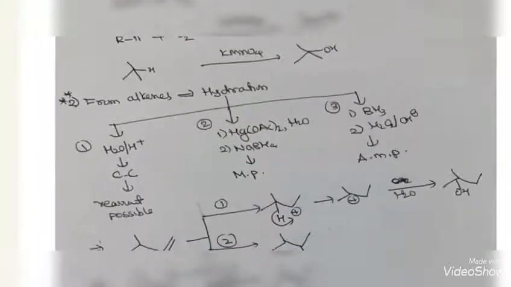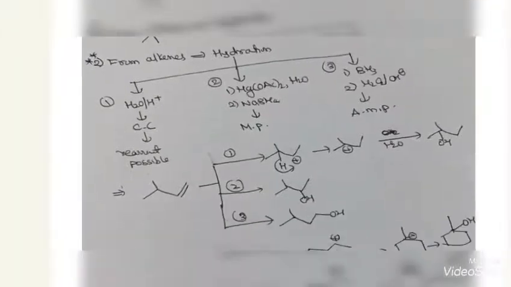Next, we are going to alkenes. To prepare alcohols from alkenes, we have to do hydration. In the hydration case, we use three reagents: one is hydration in the presence of acid, then oxymercuration-demercuration, and hydroboration-oxidation. So what is the difference between these three reagents?